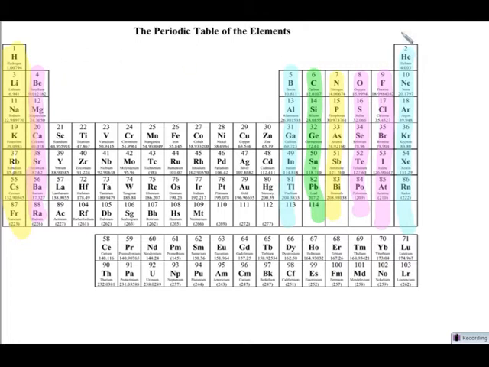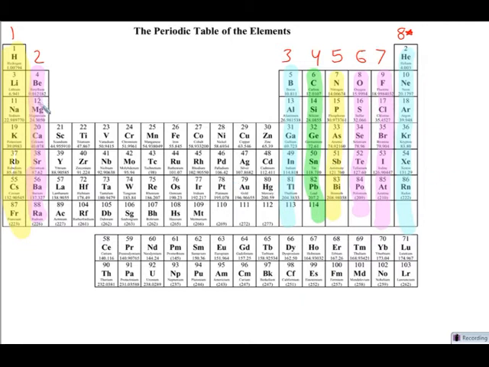Because group 18 already has 8 outer electrons, these are called the noble gases. The reason they're called the noble gases is because they do not react with anything. They have the magic number 8, a full octet, so they don't need to react with anything because they're already happy or stable. The things that don't have 8 outer electrons are not happy, not stable, and therefore they are going to react with other elements to either lose electrons or gain electrons so that they can get a full outer energy level.